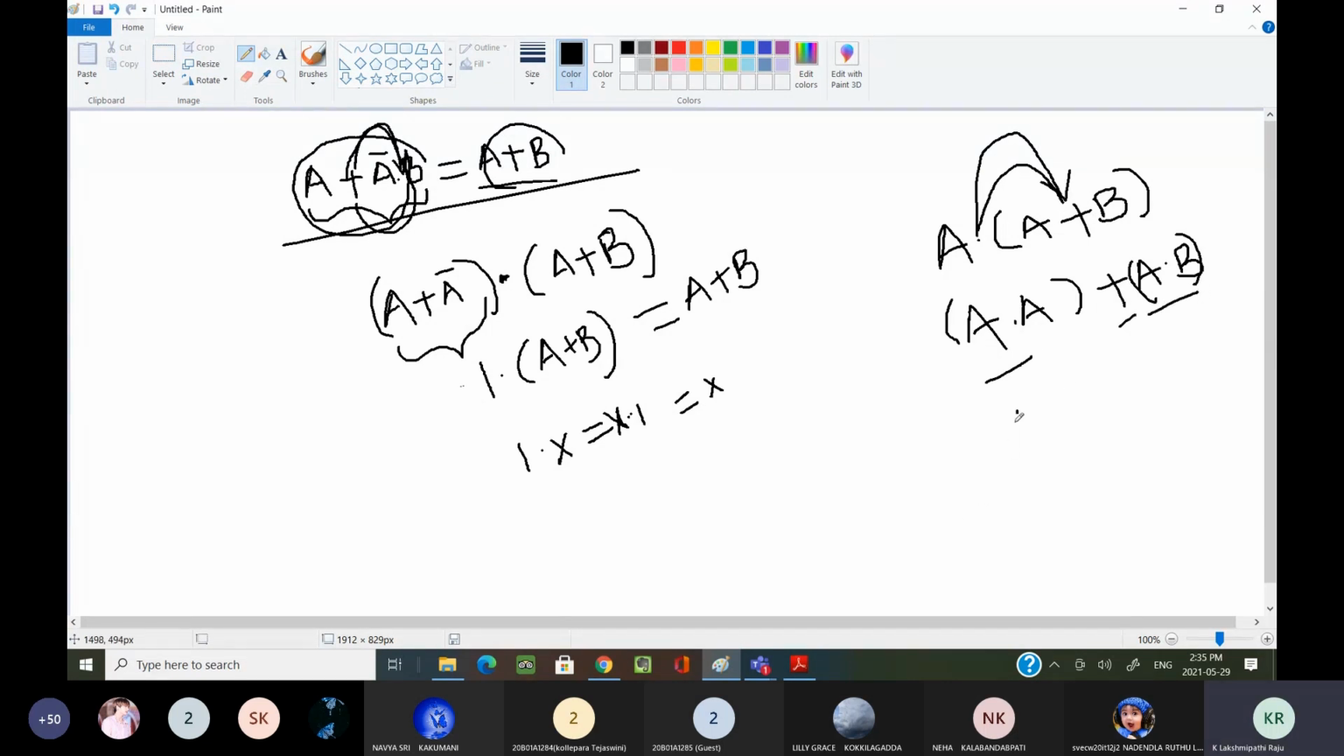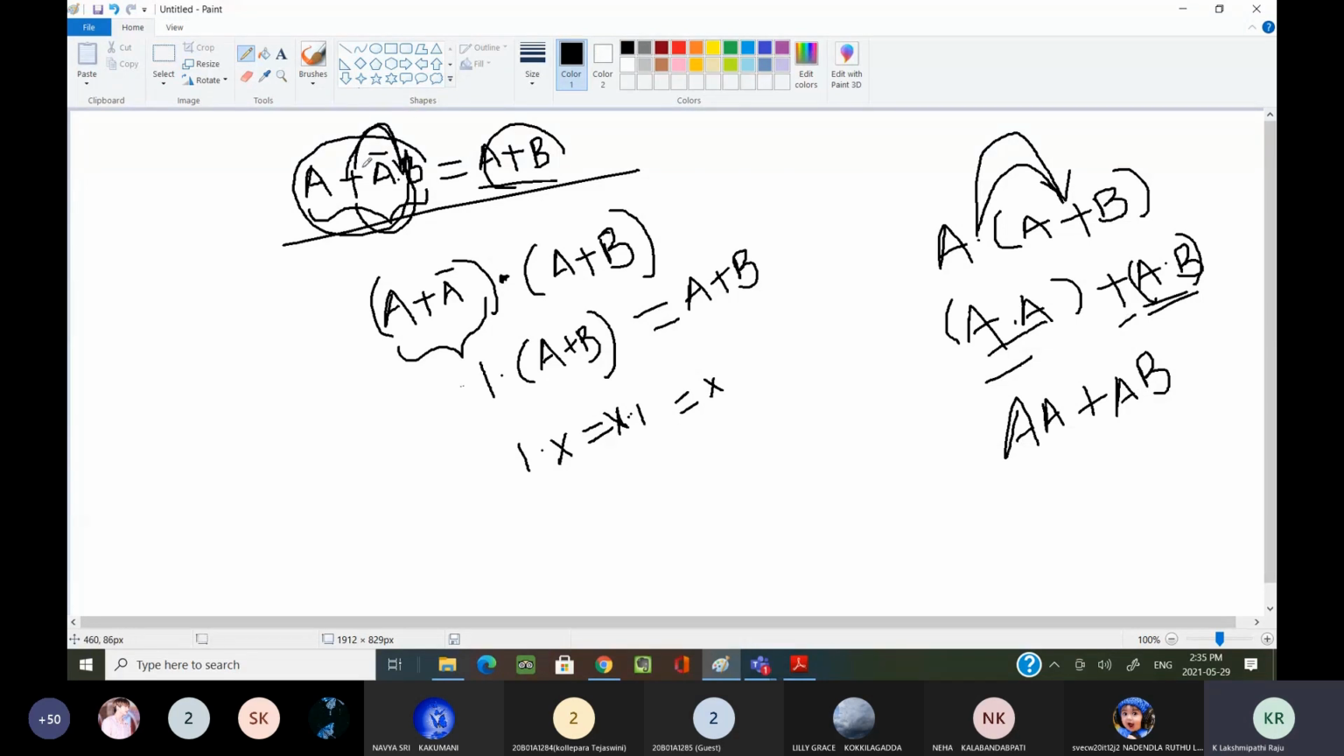Generally, how are we writing in our regular mathematics? Simply A into A R plus AB. In this way we are writing in our regular mathematics, or not? Yes, sir, the same thing. The same thing here we have written in this manner. That's all. Both are same.